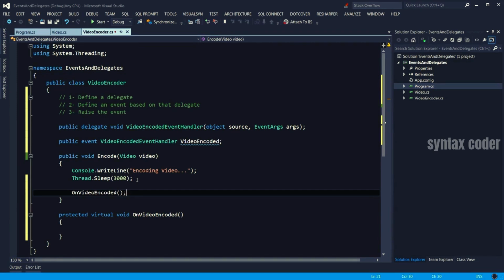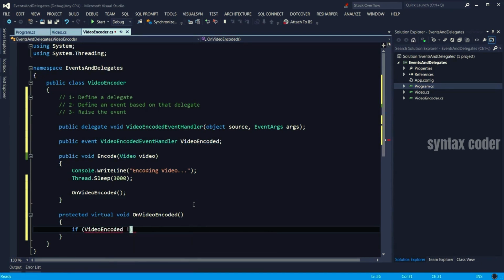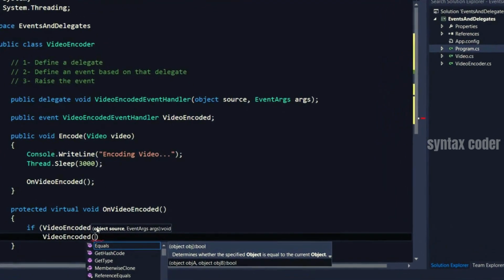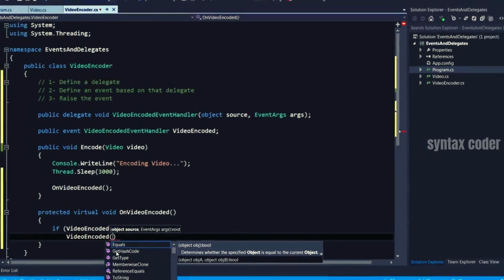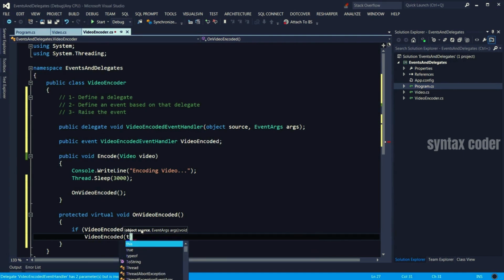So how do we notify subscribers? That is the responsibility of this method. We start with checking if there are any subscribers to this event. So we say VideoEncoded, if it's not null, now we need to treat this as a method call. Imagine you're making a method call here. So VideoEncoded, and to call methods, we use brackets. Now look at the parameters, object source and EventArgs. That's the signature that we defined earlier, right? So what is the source of the event, or who is publishing the event? The current class or the current object, which is this.